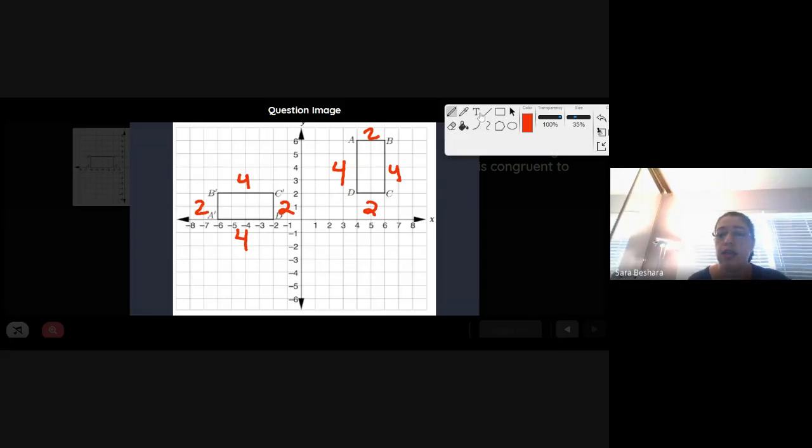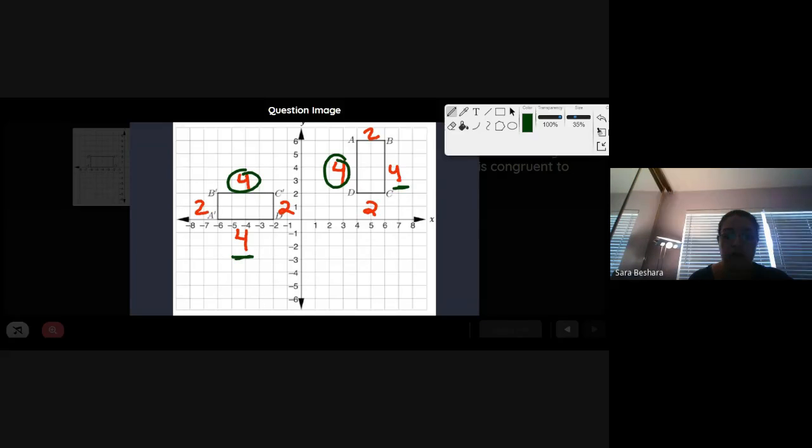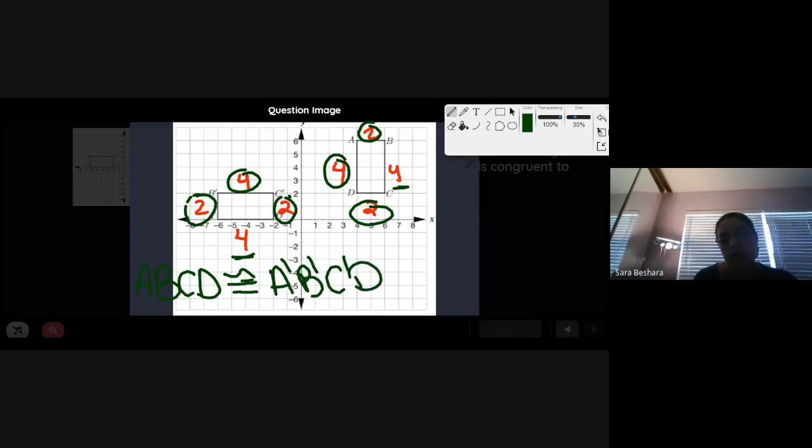Notice that corresponding sides have the same exact measurement. So you see how it's 4, 4, 4, 4, and then we have a 2 and a 2 and then a 2 and a 2. These are corresponding. Okay, so for me to write this down, I'm going to write down that rectangle ABCD is congruent to rectangle A prime, B prime, C prime, D prime. All right, since all the sides are equal.